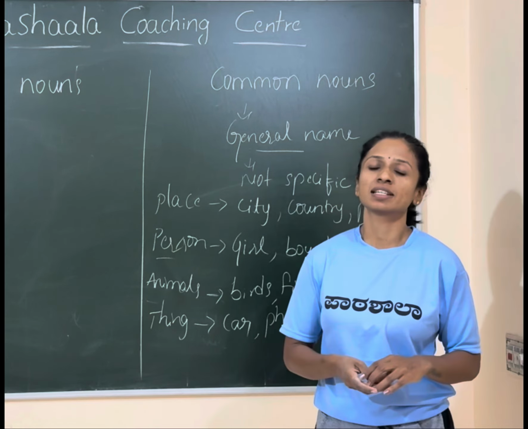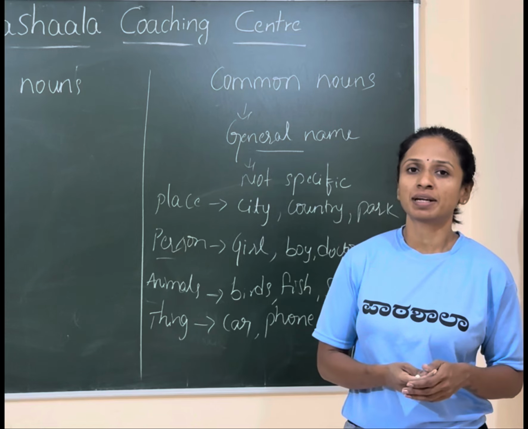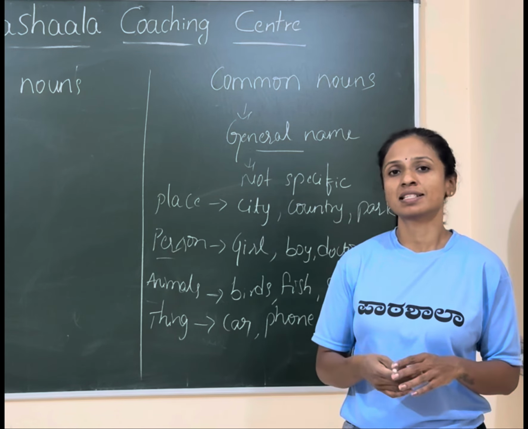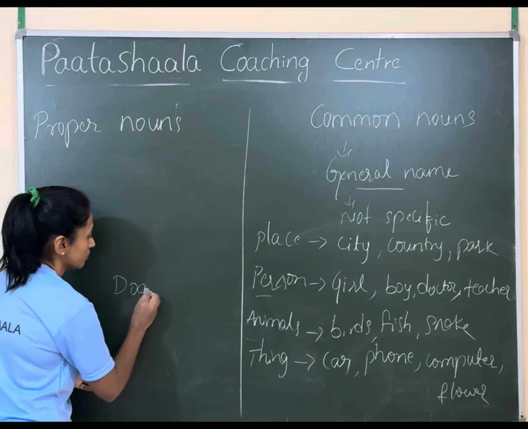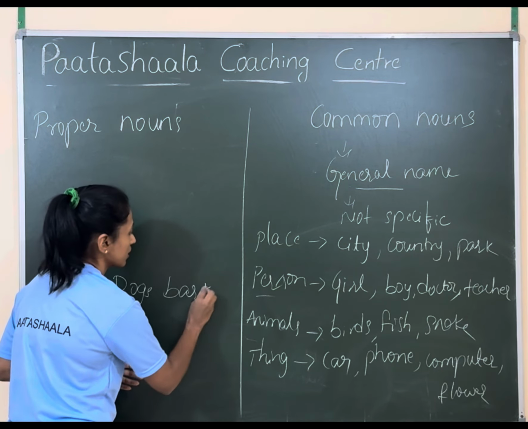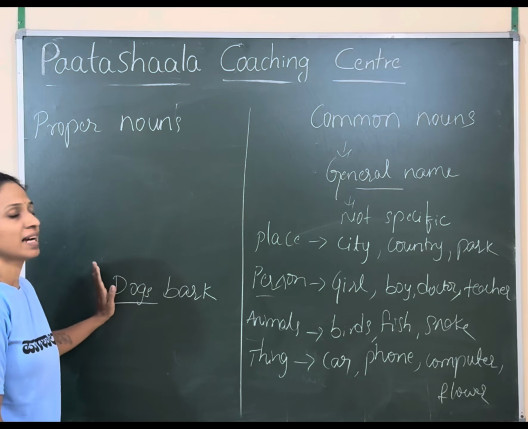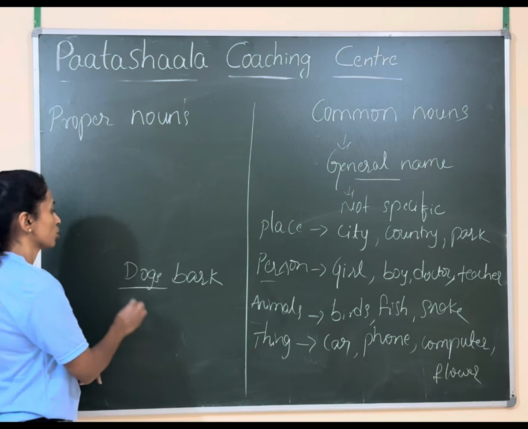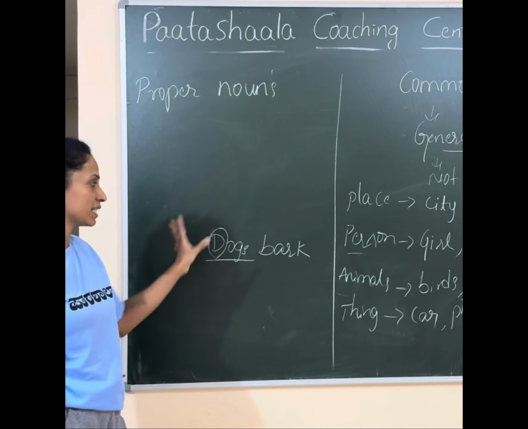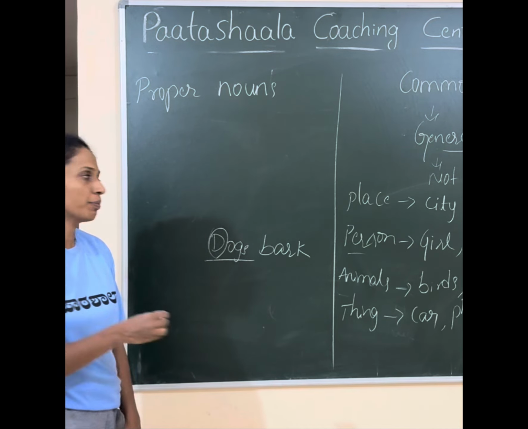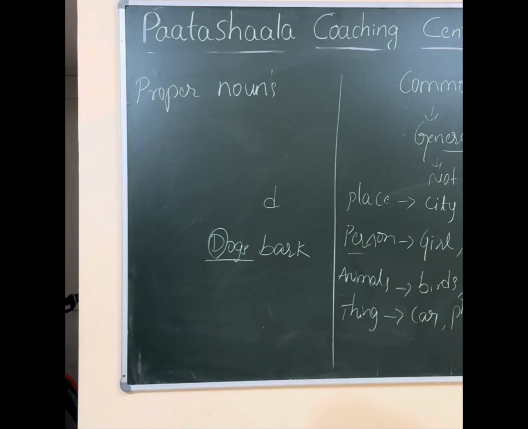One of the shortcuts to identify common nouns in a sentence is that common nouns never start with a capital letter. It is not capitalized unless it starts a sentence. Dogs bark. It's a valid sentence. Here, dogs is a common noun. It has come at the start of the sentence, so we have written the capital letter. If it comes in the middle of the sentence, it would have been a small letter.